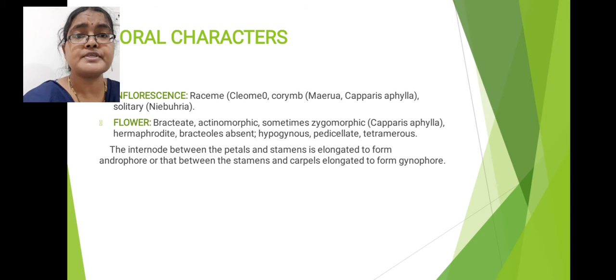Capparis species will show zygomorphic type of symmetry. Zygomorphic symmetry means if you cut the flower in one particular plane only, you will get two equal halves. That is called zygomorphic symmetry. This is about symmetry of Capparaceae family flowers. Next, flowers are hermaphrodite in nature. Hermaphrodite condition means in a single flower both male and female reproductive organs are present. That condition is called hermaphrodite condition, otherwise it is called bisexual condition. So flowers are hermaphrodite in nature.